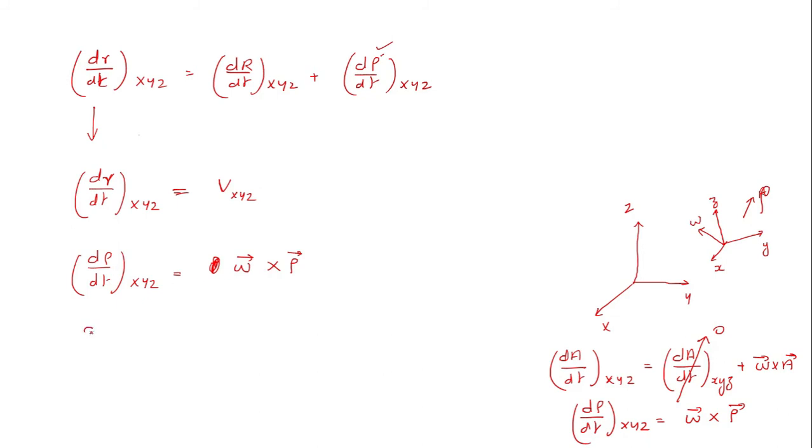And d capital R by dt with respect to the capital XYZ, I can write as R dot.